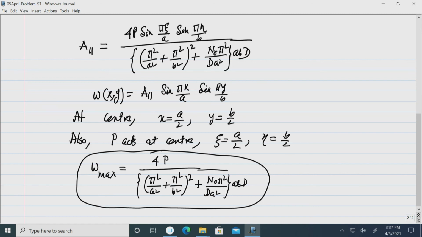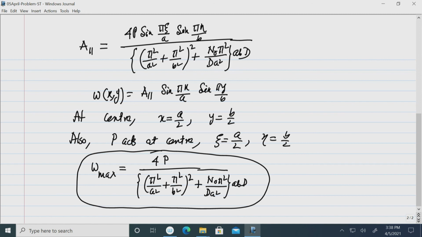Now, once you get this maximum deflection, then the deflection expression, then you can proceed to find the bending moment and shear force also. Okay. Now, let us find what will be the bending moment and shear force at any point x, y.